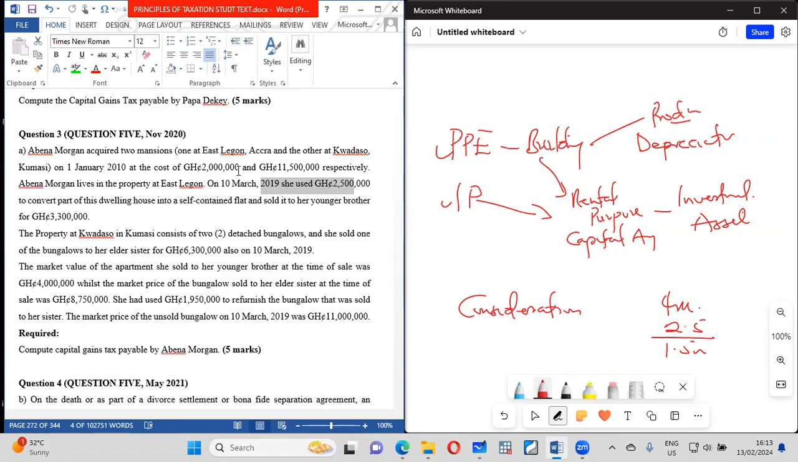So therefore, we say that this is it, while the bungalow two at the time she was selling it was this. So the total bungalow in Kwadaso is 11 million. This is the cost, right? In the East Legon one, she was living in it. In the other one, it was an investment property. And this is the cost, and it says that this cost includes 2 parts.